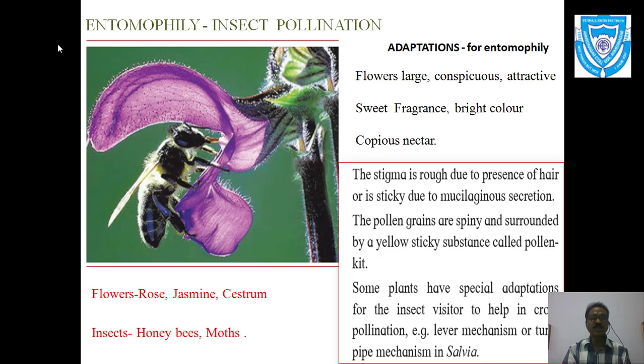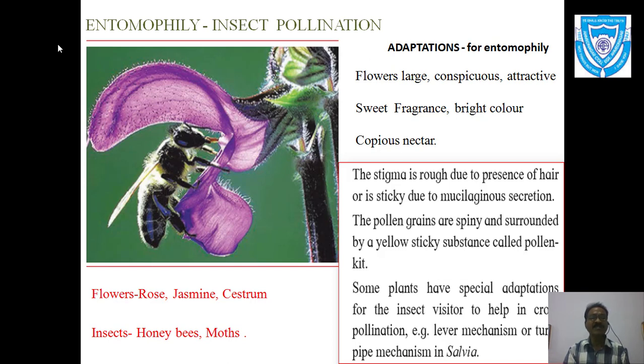Then they also produce certain characteristics, so these are the adaptations. As we know, insects are living organisms and they are attracted by various features of the flower. For example, they may have attractive, shiny color, while some have a sweet fragrance, and insects get attracted towards that fragrance.